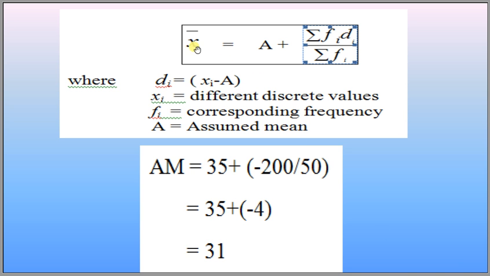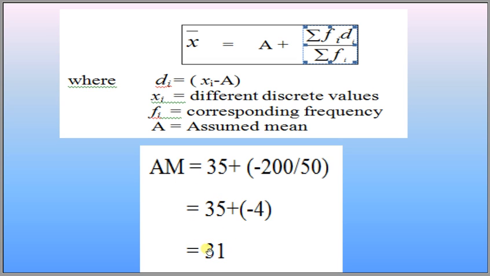Putting the value in the formula, x bar is equal to A plus summation fi di divided by summation fi. Summation fi di is minus 200, summation fi is 50 and A is 35. So 35 minus 200 divided by 50, that is minus 4. After subtracting 4 from 35, we get 31.